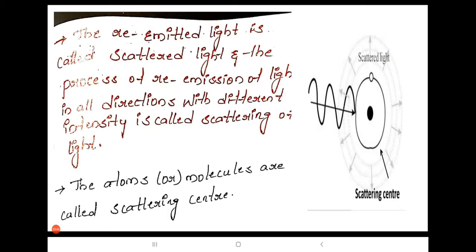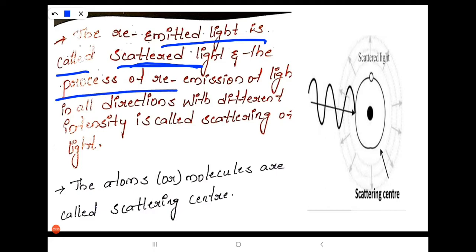The re-emitted light is called scattered light, and the process of re-emission of light in all directions with different intensity is called scattering of light. The atoms or molecules are called scattering centers.